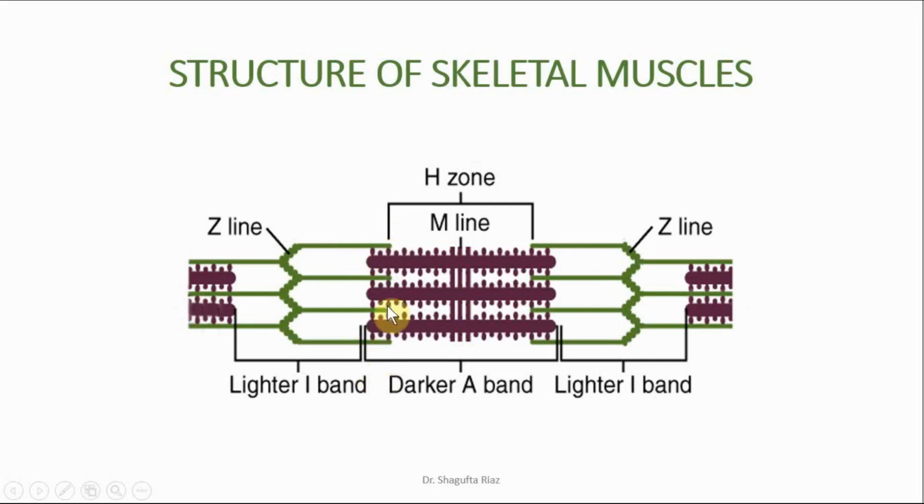So we are distinguishing these regions by another zone which is known as H zone. Remember these four things: Z line, I band, A band, and H zone. H zone is basically the zone where only thick filaments are visible and there is no overlapping with the thin filaments.